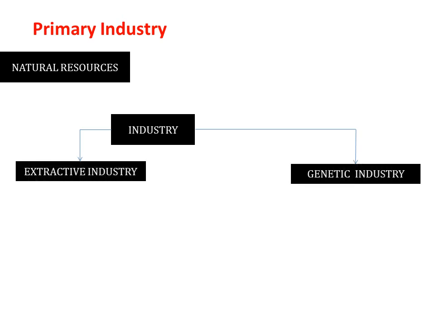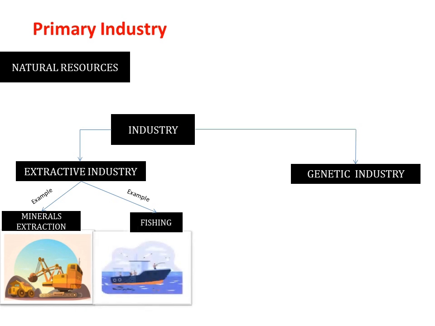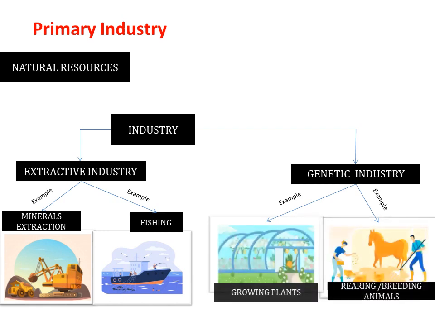Now, extractive industries are those industries which are involved in extraction of something from natural resources such as minerals from earth, fish from rivers and seas, etc. Genetic industries are those industries which are involved in activities of rearing and breeding of living organisms, that is birds, plants, animals, etc. and they are known as genetic industries.